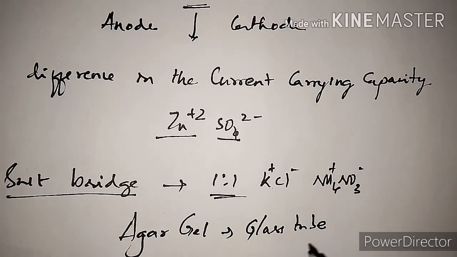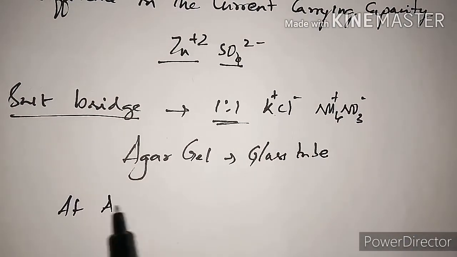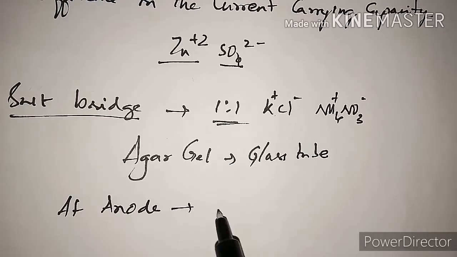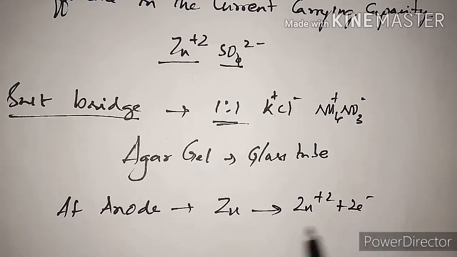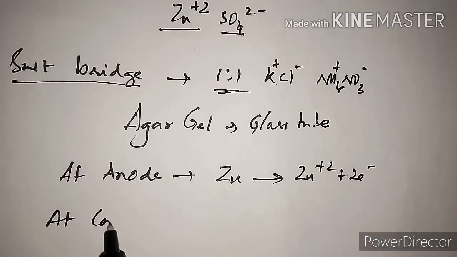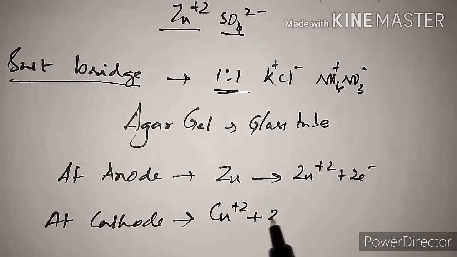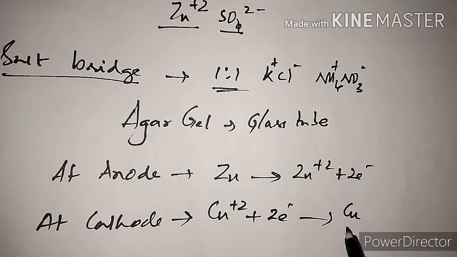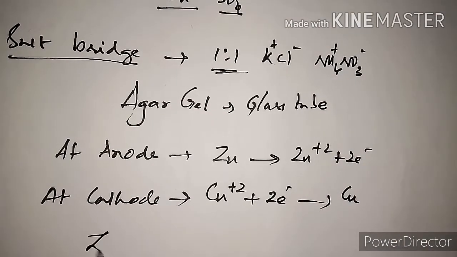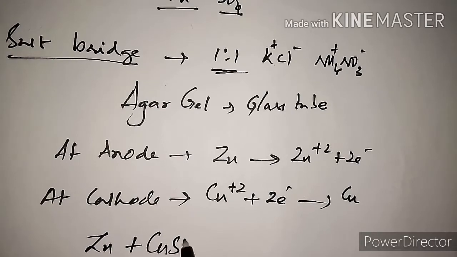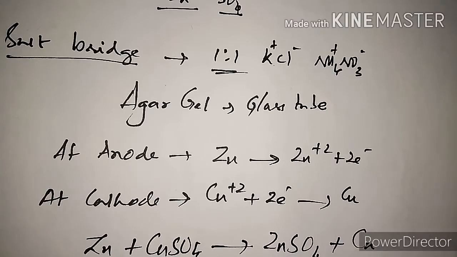Now the oxidation and reduction reactions at the two electrodes can be represented as follows. At the anode, oxidation takes place: zinc undergoes oxidation to form zinc 2 plus and 2 electrons. At the cathode, copper 2 plus in the solution undergoes reduction and copper is deposited on the copper metal. The overall reaction is zinc plus copper sulfate giving zinc sulfate plus copper.